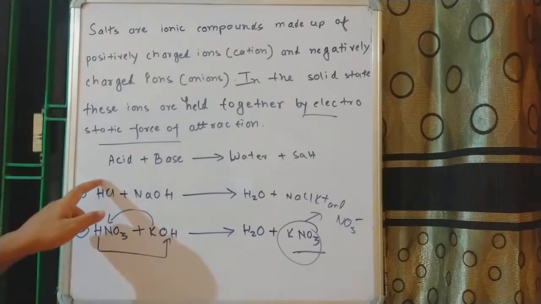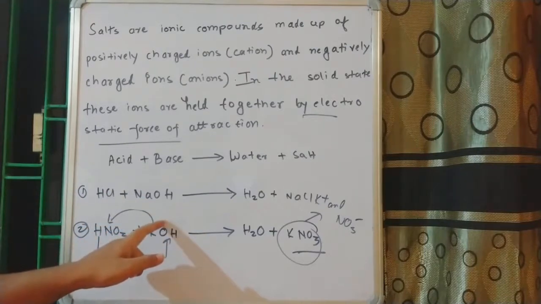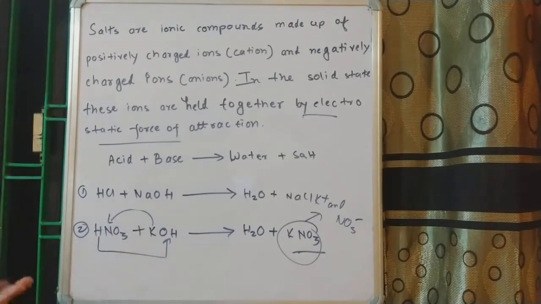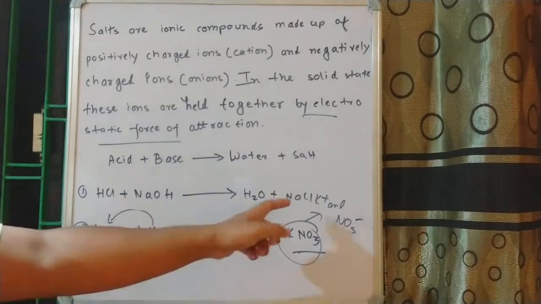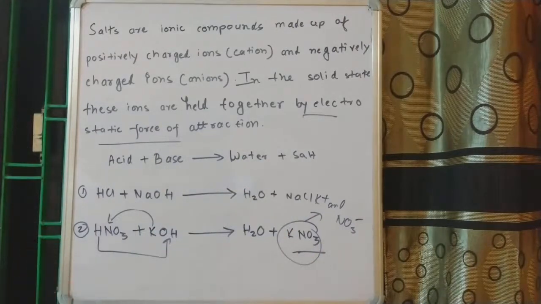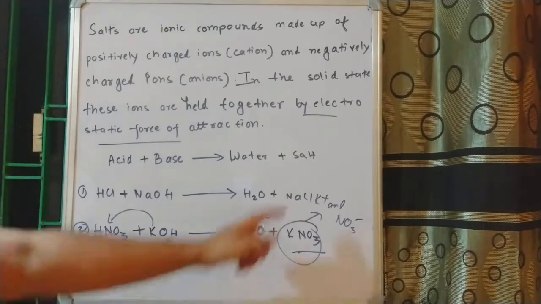This is also strong, this is also strong, this is also strong, this is also strong. So strong acid will cut away the effects of strong base, or you can say strong base will neutralize the effects of strong acid. So the resulting salt will be neutral. It will not have any acidic or basic character at all. It will be a neutral salt. But when the salt results from a reaction between a strong acid and a weak base, then the resulting salt will be a bit different from this type of salt. These are the neutral salts.